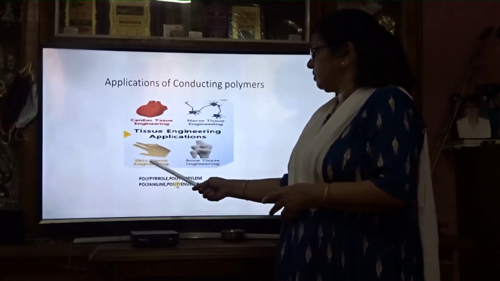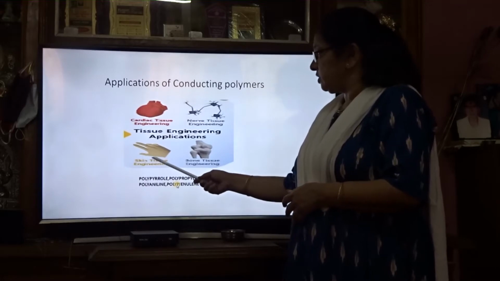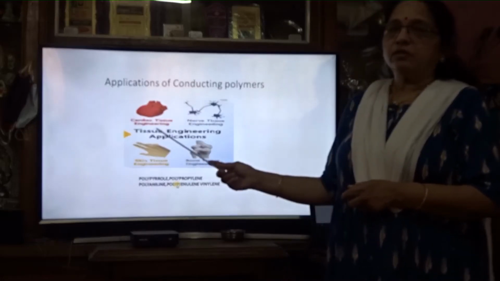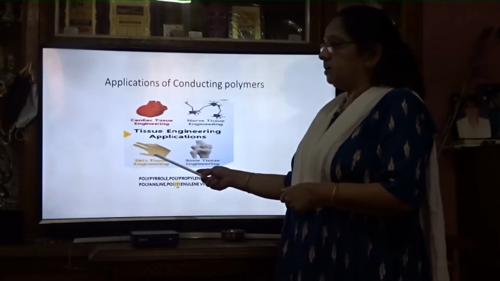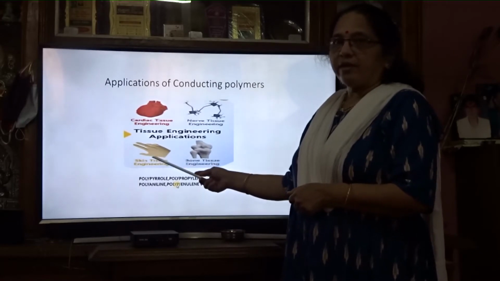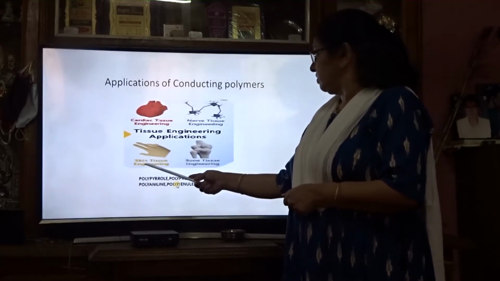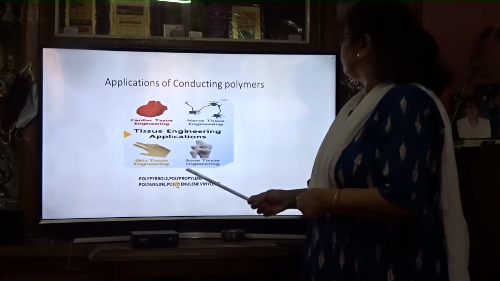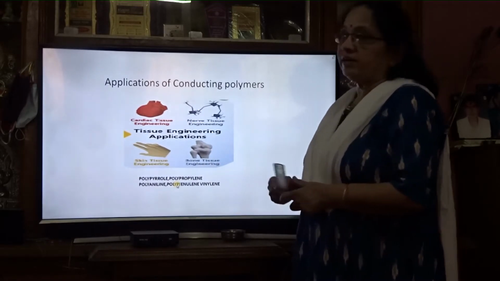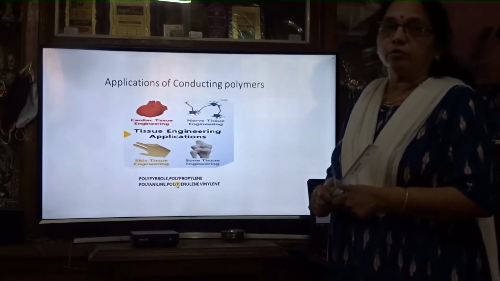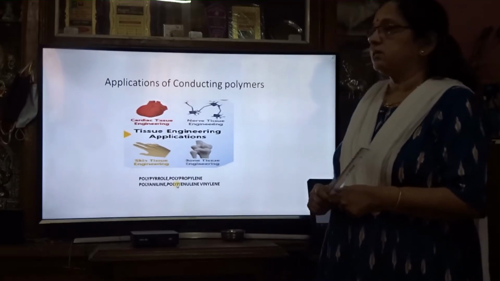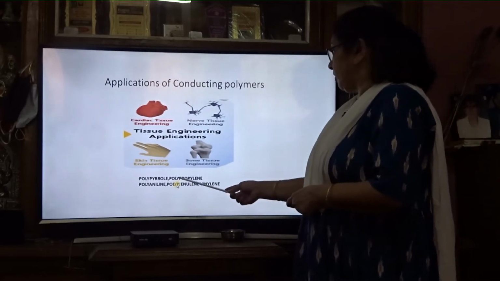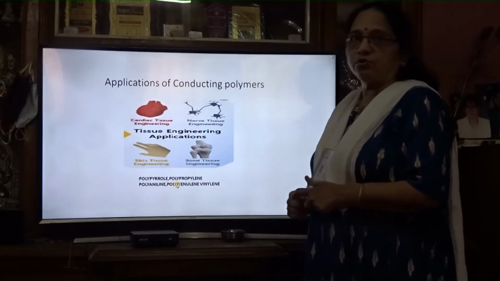In skin tissue engineering, when a hand is burned, such polymers are used, and they make the hand good by using skin tissue engineering. Then bone tissue engineering, bone transplantation, bone transplant systems also use these conducting polymers. Polypyrrole, polypropylene, polyaniline are used here.